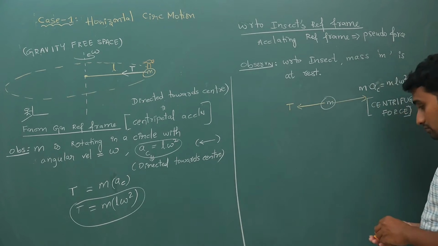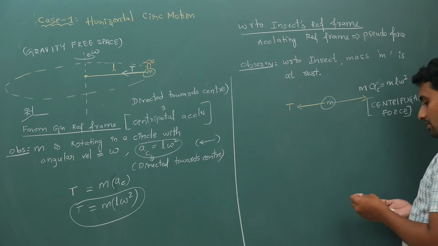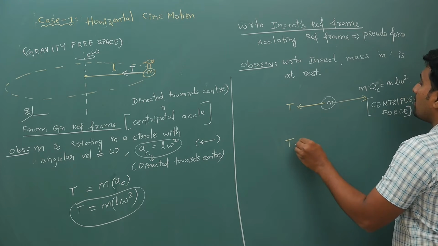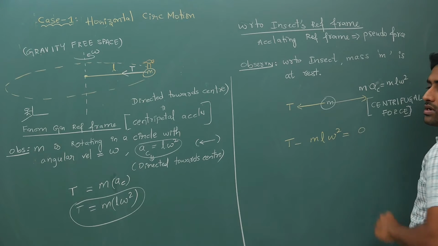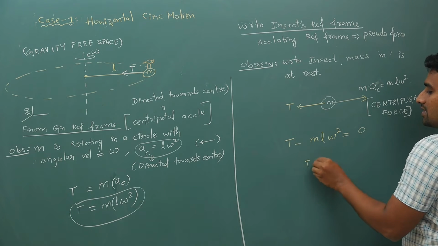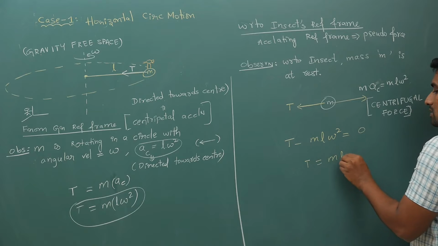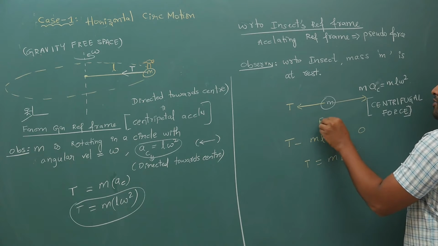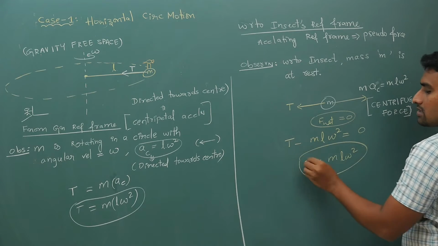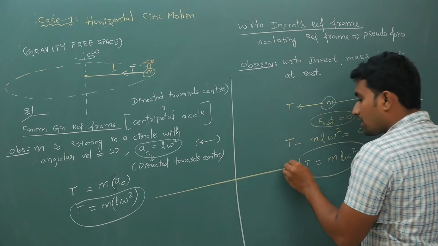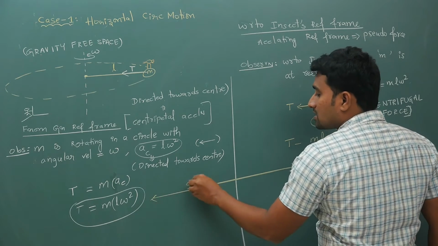So here your equation becomes T minus m l omega square is equal to 0. Your tension T is m times L omega square. Here your net force will be equal to 0. Irrespective of the method, you will get the same answer.